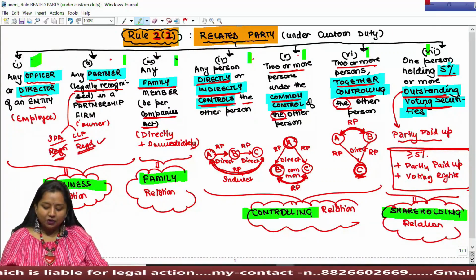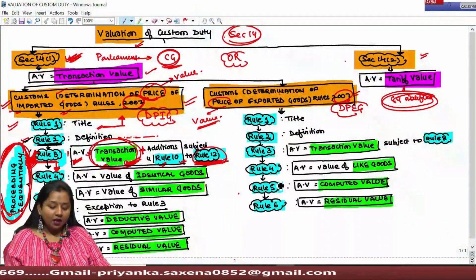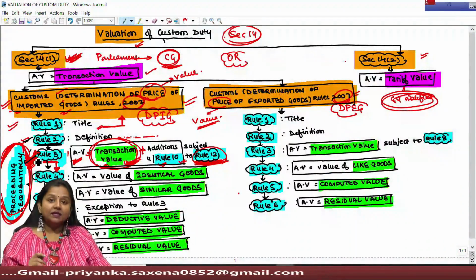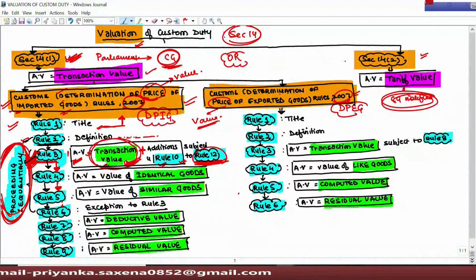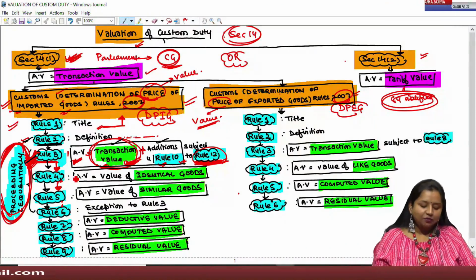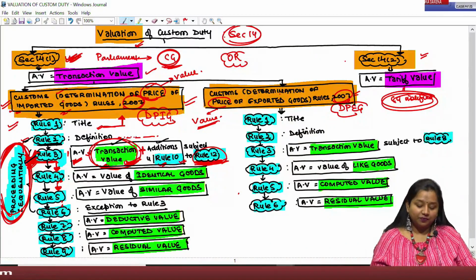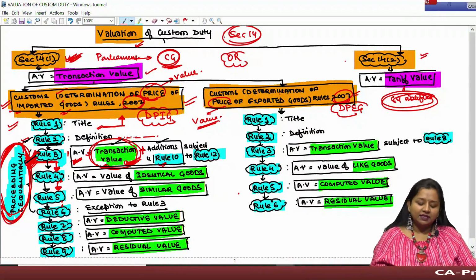So we can conclude that Rule 3, subject to the conditions given under Rule 3(2), if transaction value has been selected upon which additions under Rule 10 has been added, then only Rule 3 shall be applied. And if any of such condition has not been satisfied, then we have to proceed sequentially under Rule 4. Further, there is a small Rule 12 which also says something. Rule 12 says